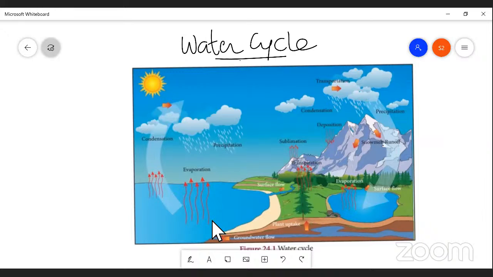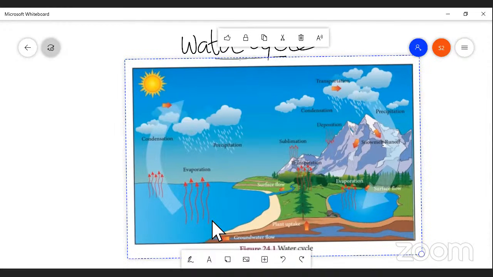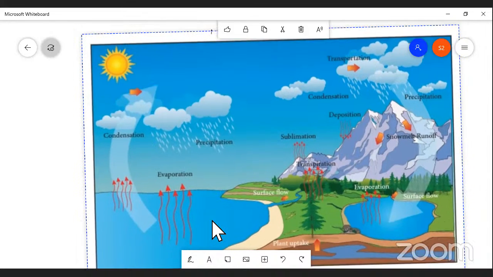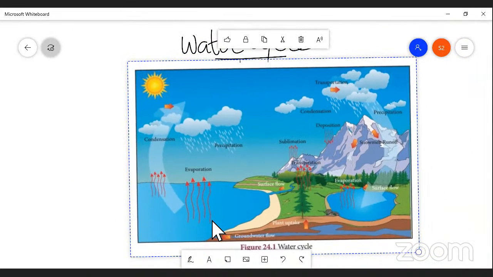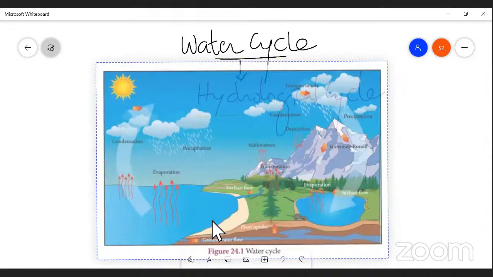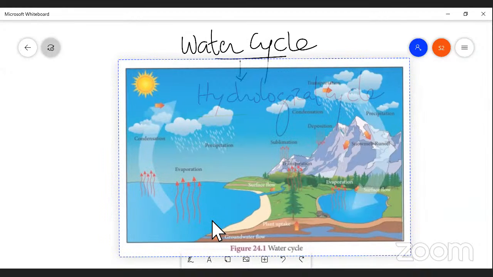So the first process is called evaporation. Actually, evaporation is the process by which water is lost in the form of vapor, right? So that is called evaporation. Now, water is available in the form of vapor.